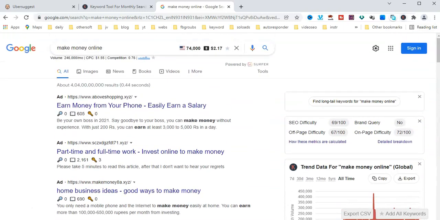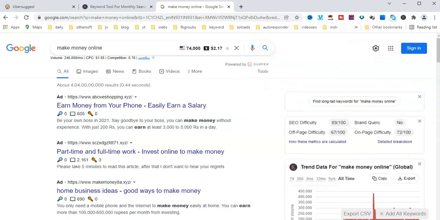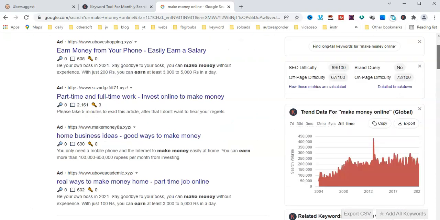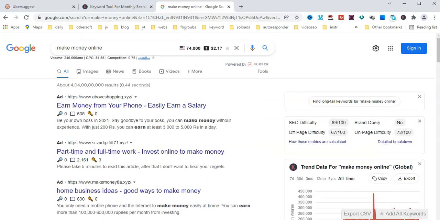I have a paid version, so a lot of details. You can use the free version, just limited searches. The paid version is also very full featured. You can do your SEO and bulk details. This is a very good keyword tool, Keywords Everywhere.